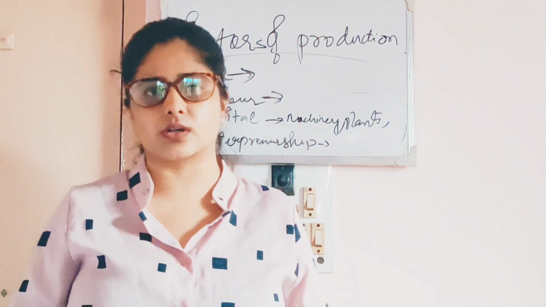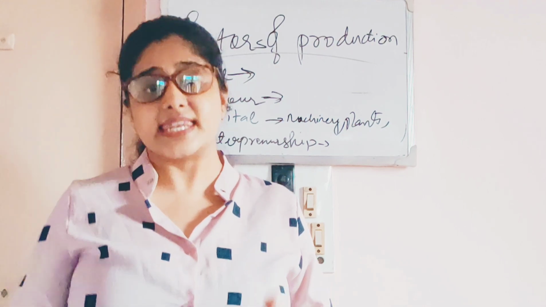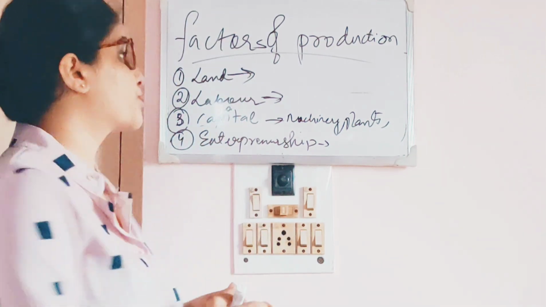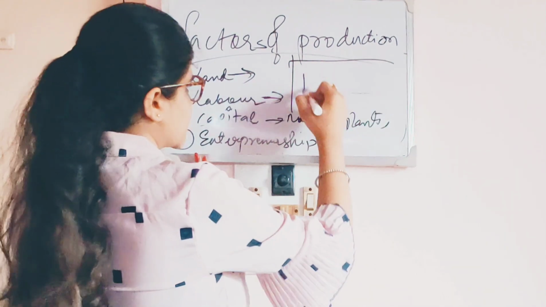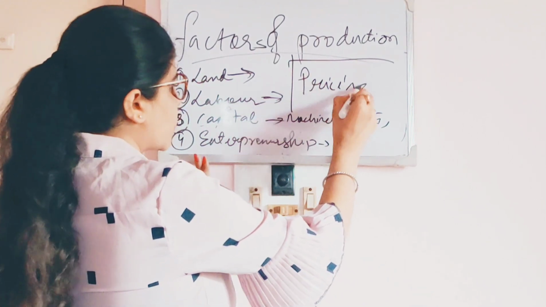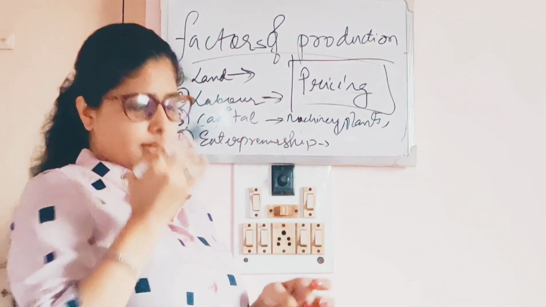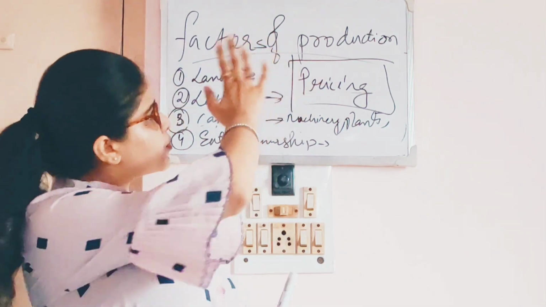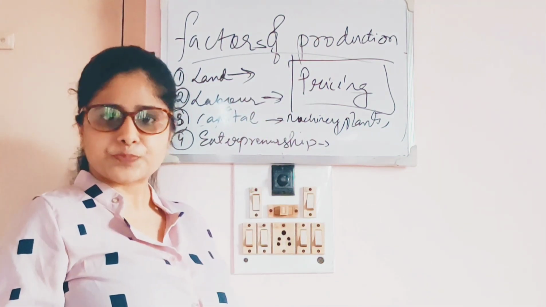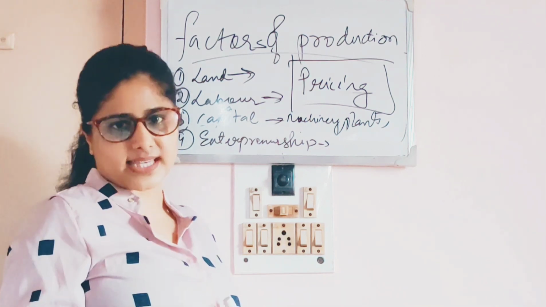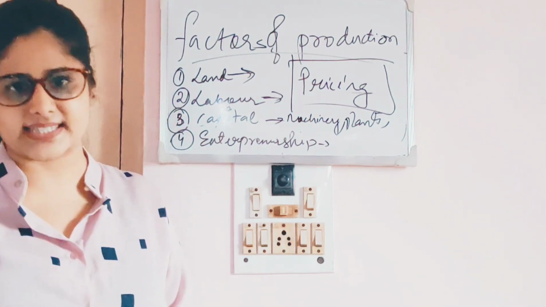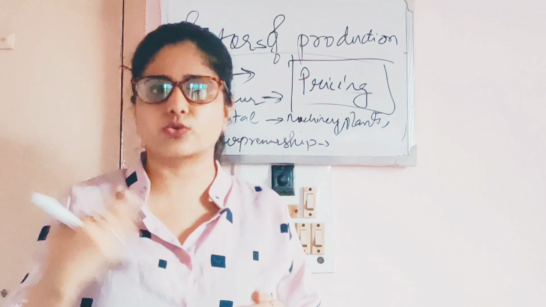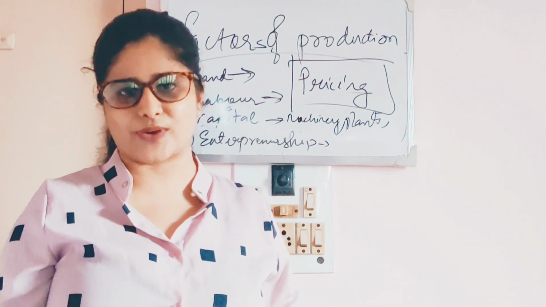We have learned about utility and production. Next class we will start pricing. We know what pricing is: the amount with which we purchase a commodity that has been produced. So we will learn more about pricing and other topics related to pricing.